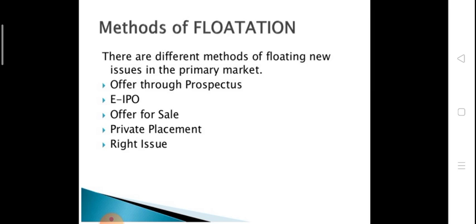That means if we purchase or sell any security through the internet, meaning the internet facility is available by the stock exchange. If a company issues its securities through the internet, it is known as EIPO, meaning initial public offering. So in this method we go to the site of the company or to the site of the stock exchange, then we purchase and sell.